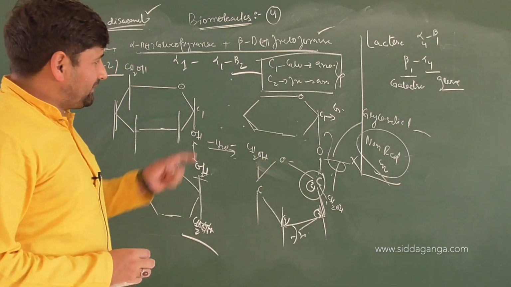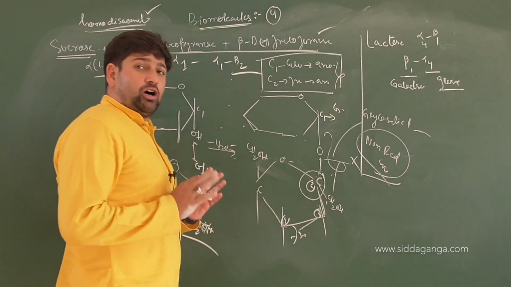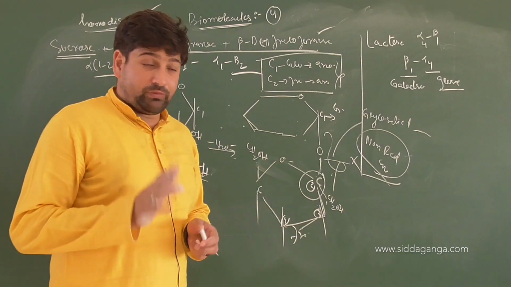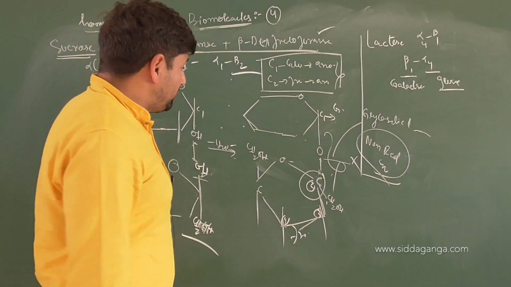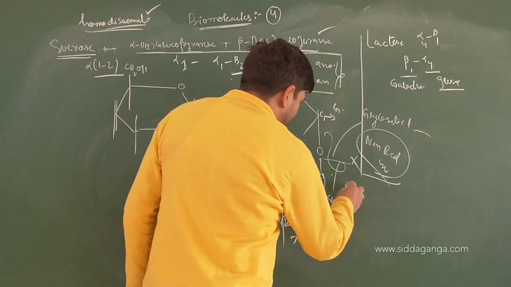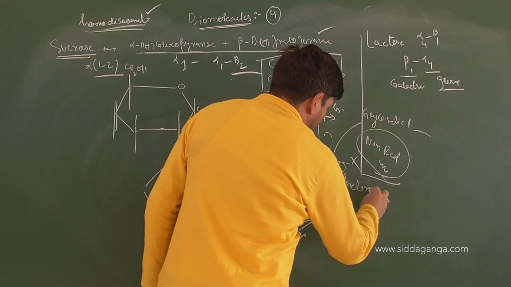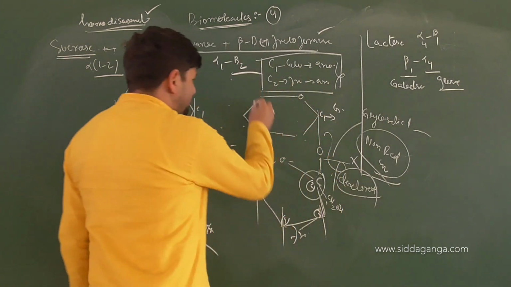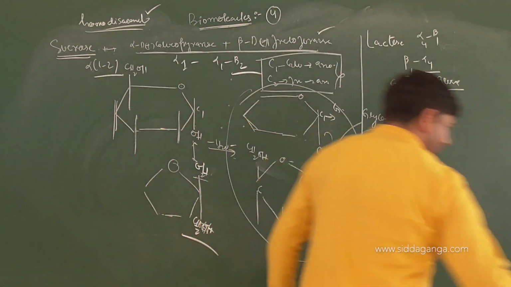One more important thing with respect to this, children, is that when you look at the optical rotation of the whole sucrose molecule, you will find that it is dextrorotatory, meaning this sucrose rotates the plane of polarized light towards the right.